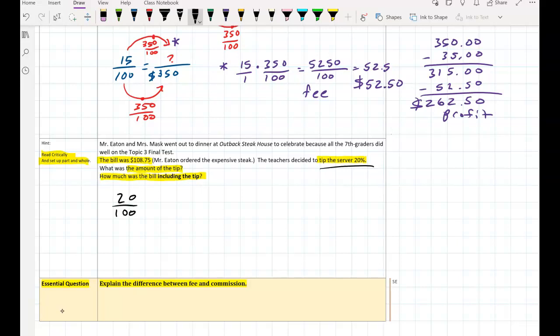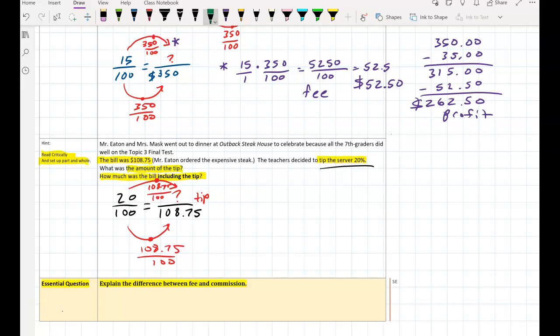20% is 20 out of 100. And the bill was $108.75. So what we're looking for is what is the tip? Because the tip is the part of the whole amount, which was the total bill. So how do we get from 100 to 108.75? Well, same way, 108.75 over 100. And we'll do the same thing here. Multiply by 108.75 over 100.